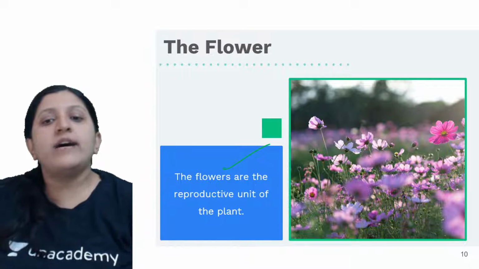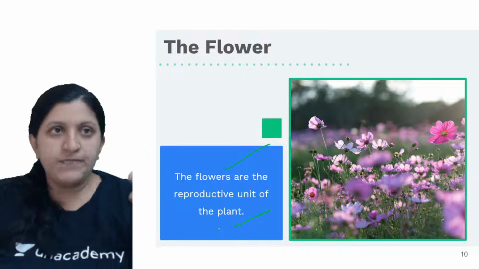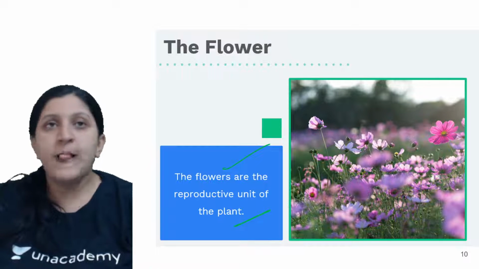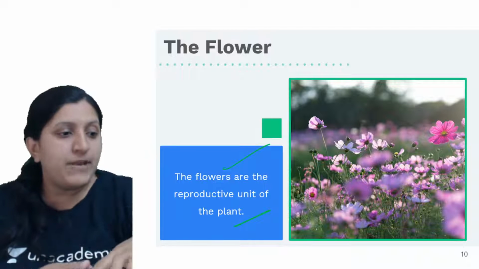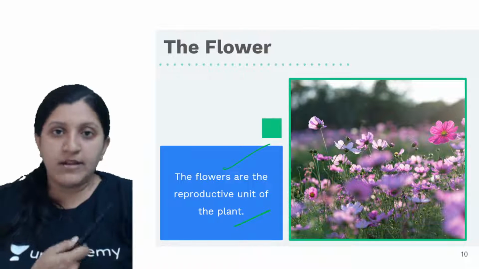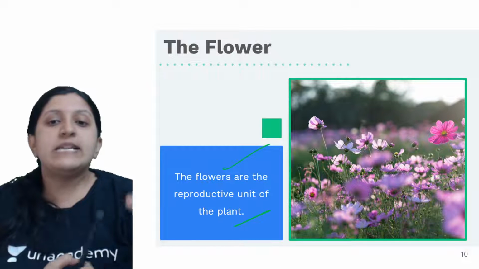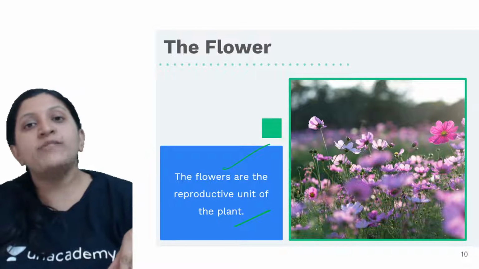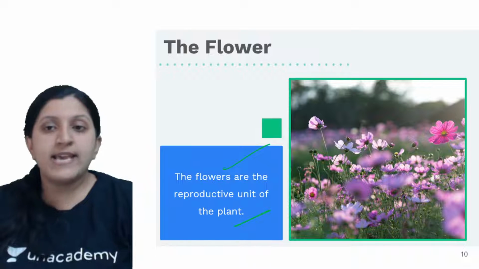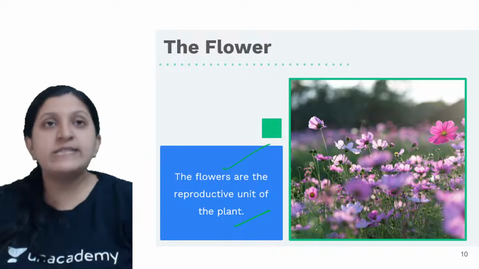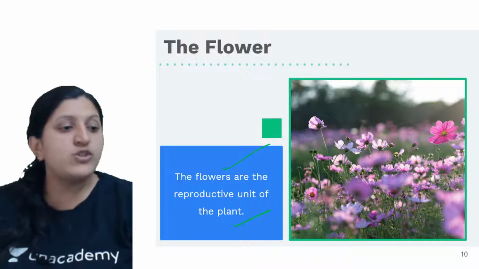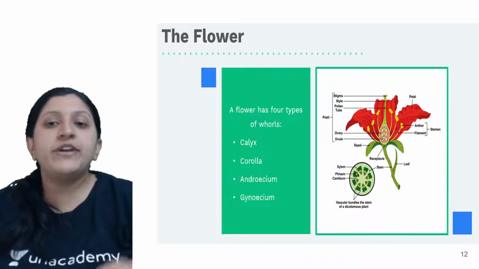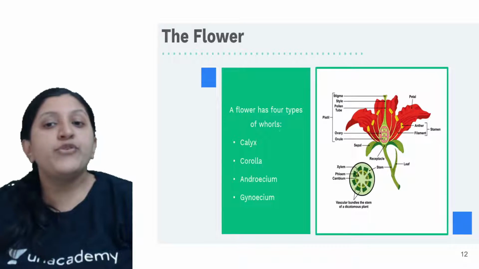So the flowers are the reproductive unit of the plant. Why exactly is this a reproductive unit? As it contains the male part and the female reproductive part. You can see the production of pollen grain is occurring, and the production of the egg is also occurring, which makes it a reproductive part, because there itself there can be pollination, and there can be fertilization as well.